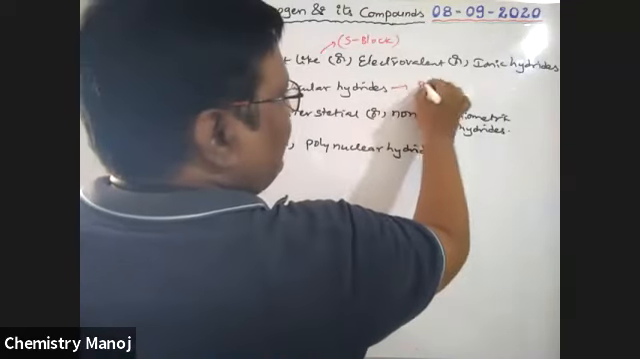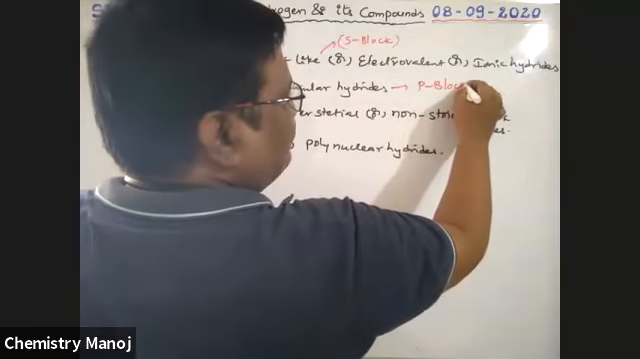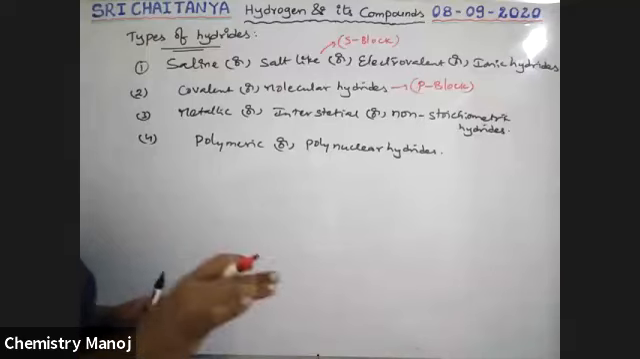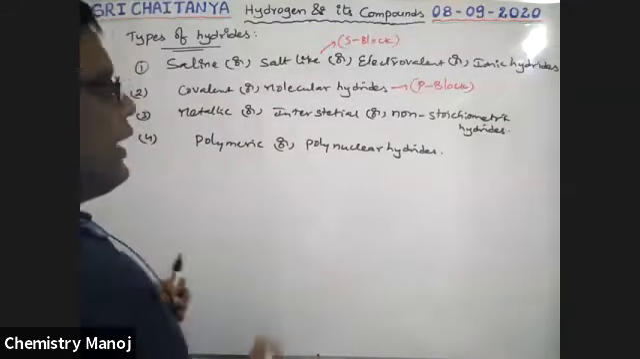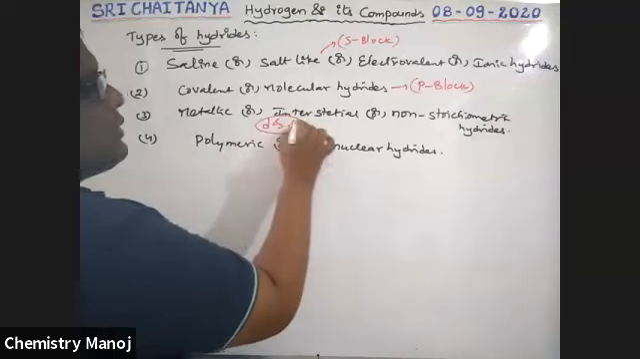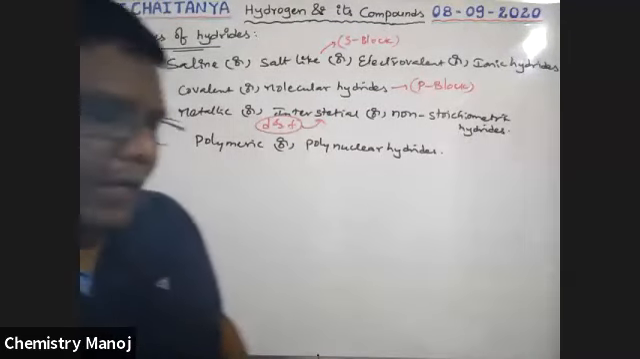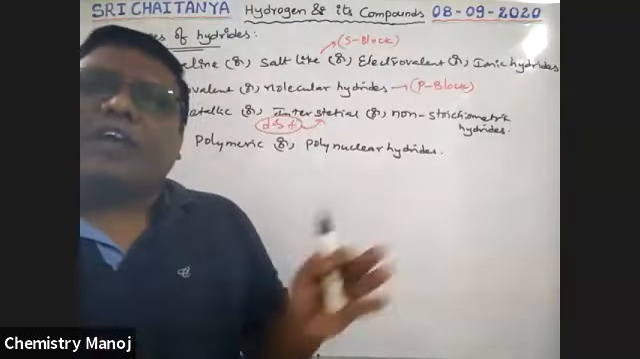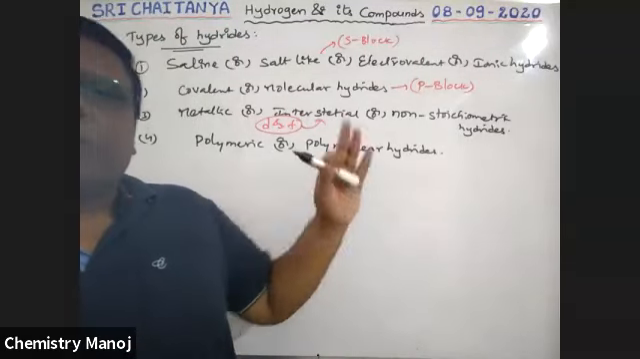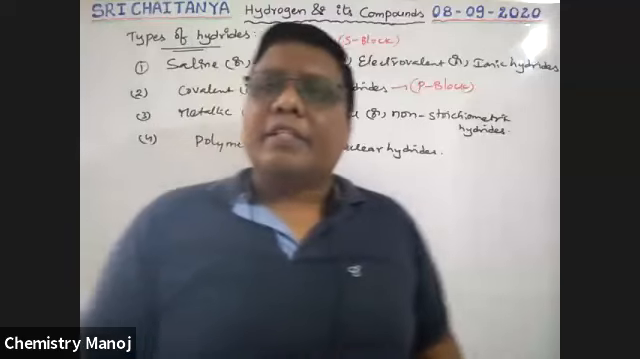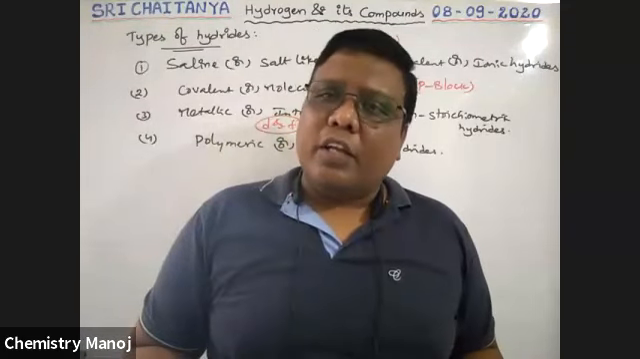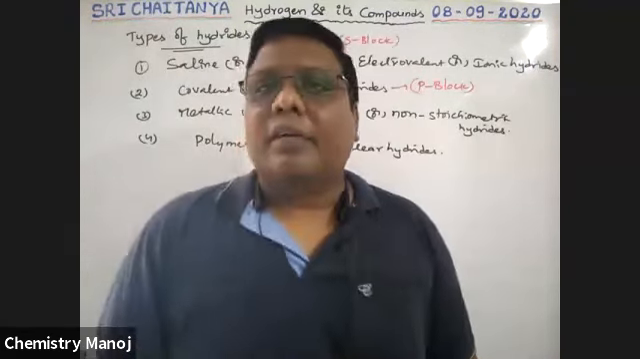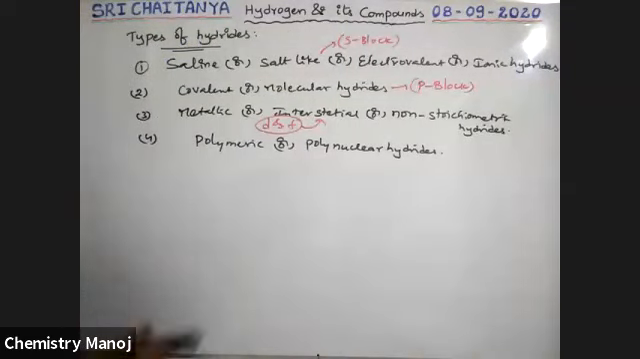Next, covalent or molecular hydrides are mostly from P block elements. P block elements with hydrogen give molecular hydrides. Next, D and F block elements give the next type of hydrides. That is a way of classification; we will discuss it later. S block elements give salt-like hydrides, P block elements give molecular hydrides, and D and F block elements collectively give interstitial hydrides. Let us take them one by one.